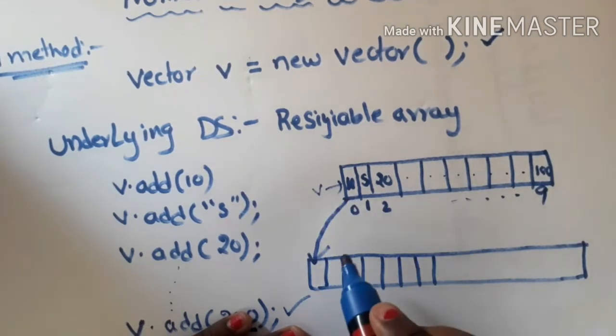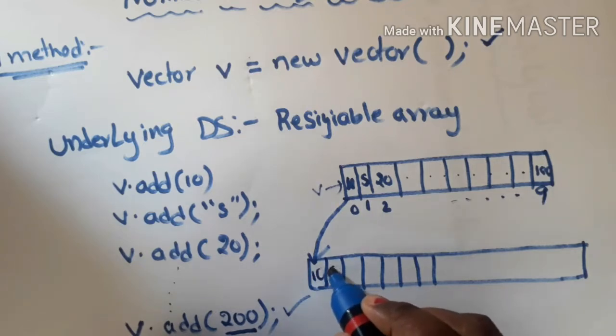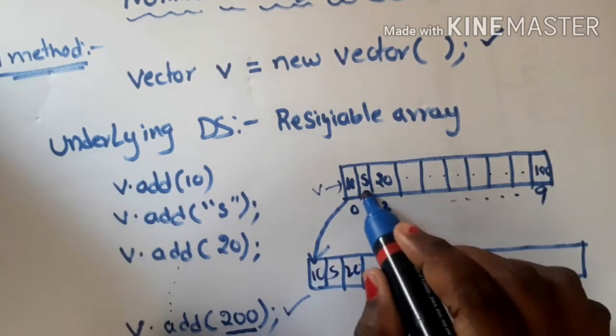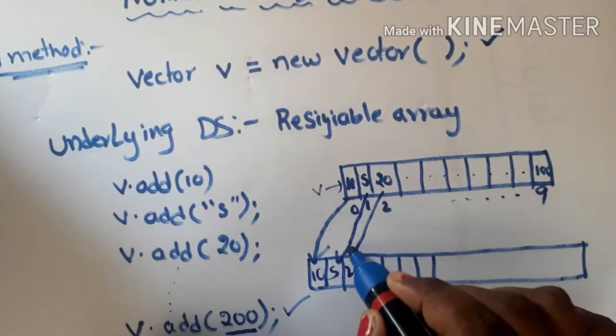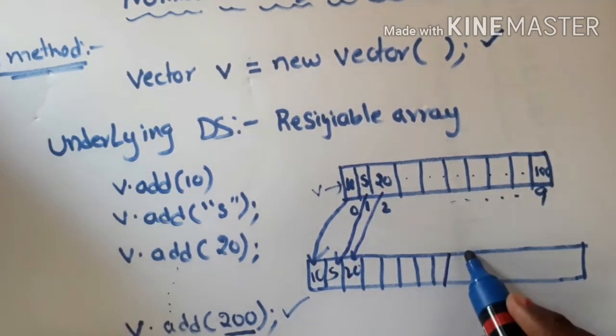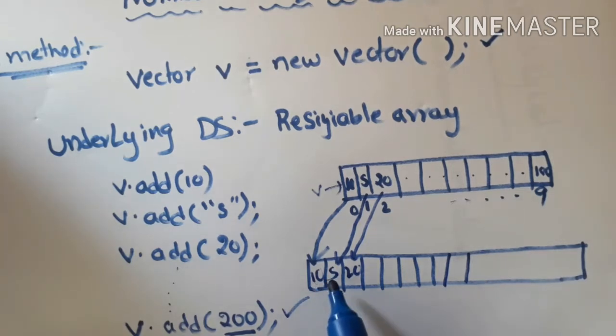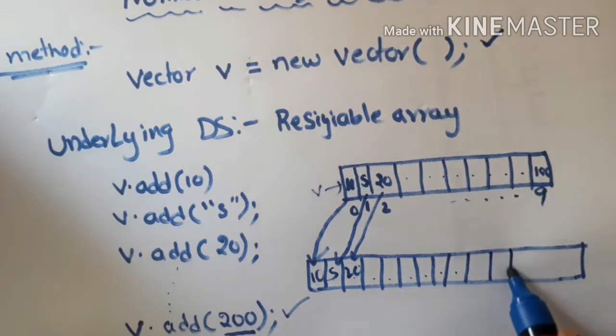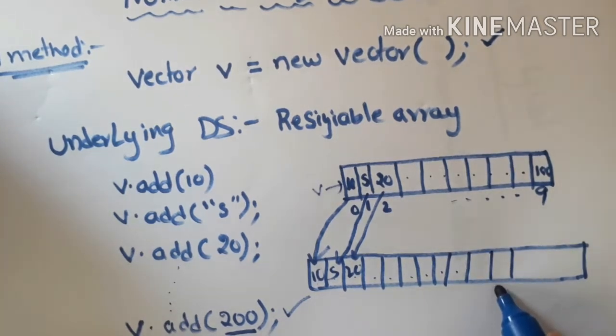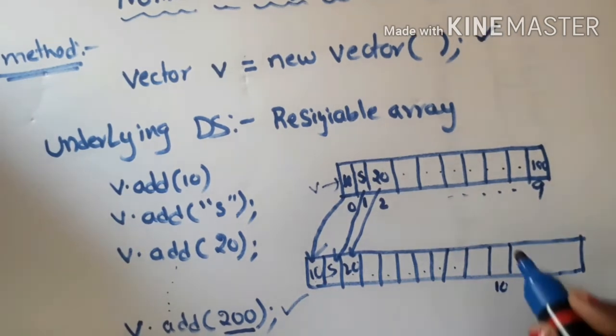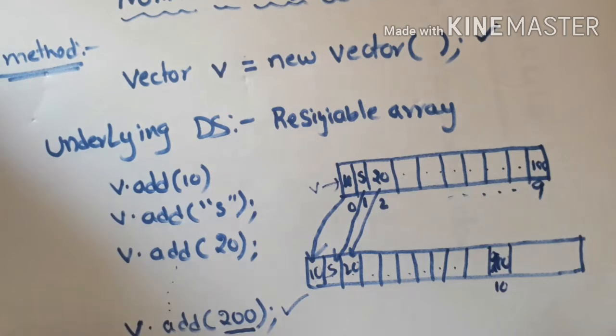So what is my first element? 10, right? Second element is s, 20. Like this, all the old elements will be copied into the new array, and at the 10th index position, as the 11th element, 200 will be added. So ma'am, here one question may arise for you. Ma'am, you are telling that a bigger size array will be created. Then can you tell us what is the size of the array? How will we know the size of the array?